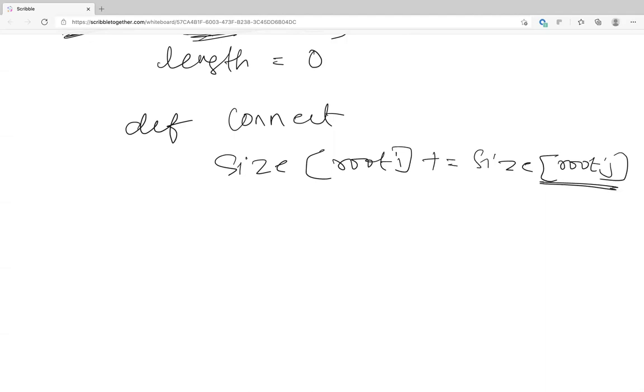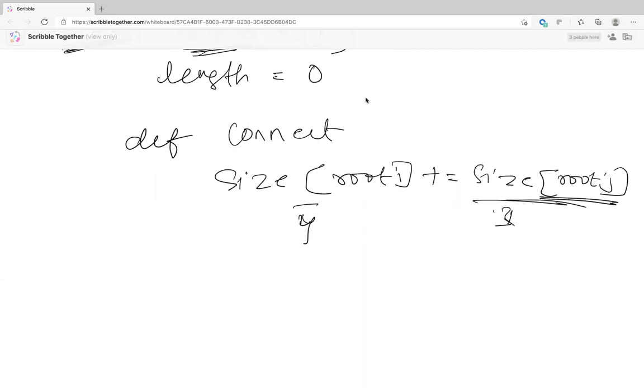So instead of incrementing height, you're just incrementing the size. Basically if size of 1 is 3 and 1 is 4, and you're pointing the smaller tree to the bigger one, you're just increasing the size by 3. That's it. And the reverse also. That's all. Nothing else.